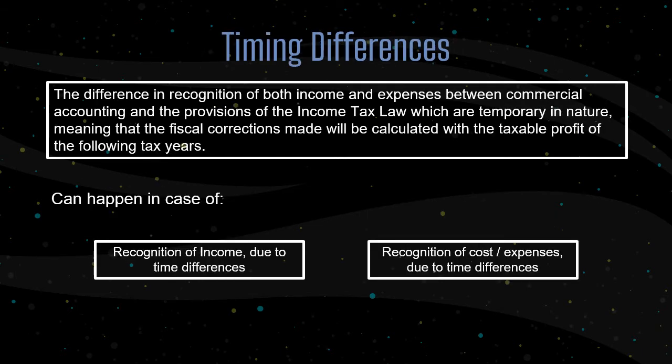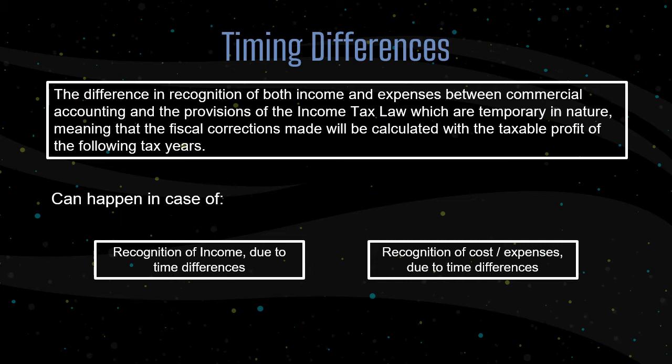And the next is timing differences, or beda waktu. Time differences is the difference in recognition of both income and expenses, which are temporary in nature, meaning that the fiscal correction made will be calculated with the taxable profit of the following tax year. And it can happen in the case of the first one, recognition of income due to time differences.